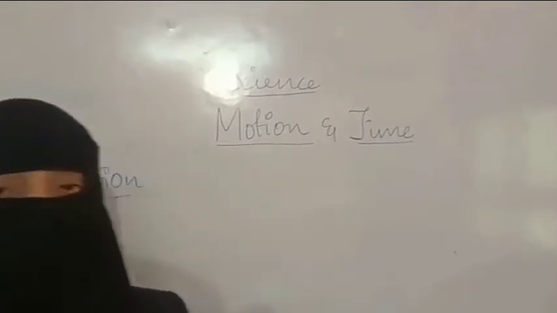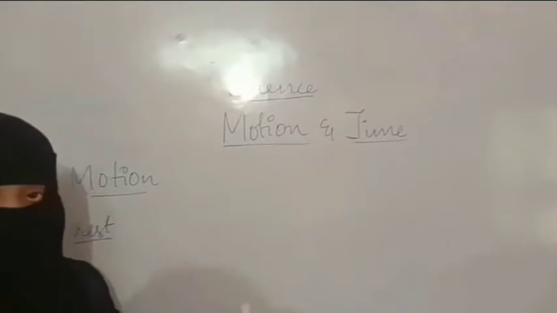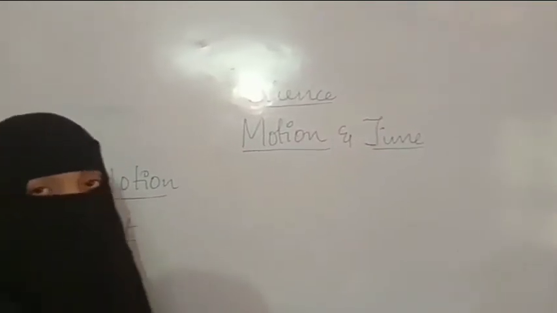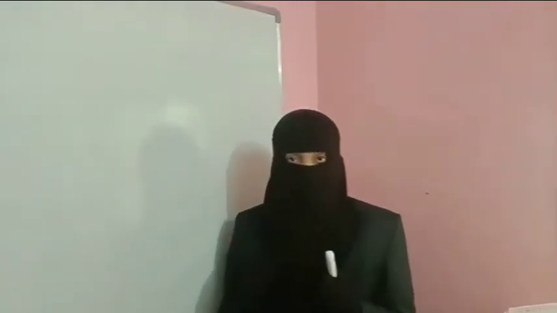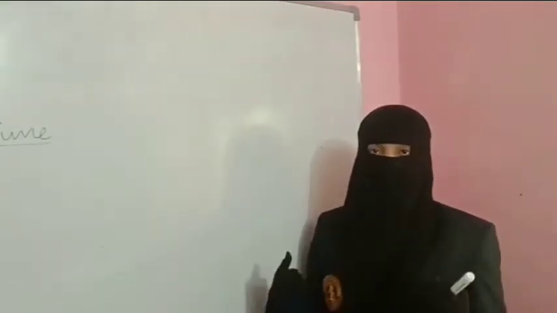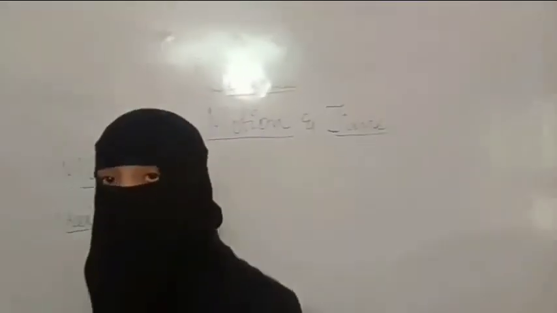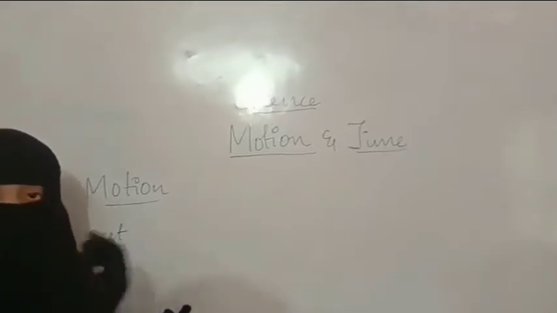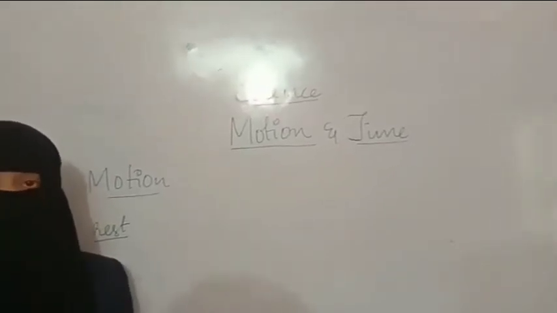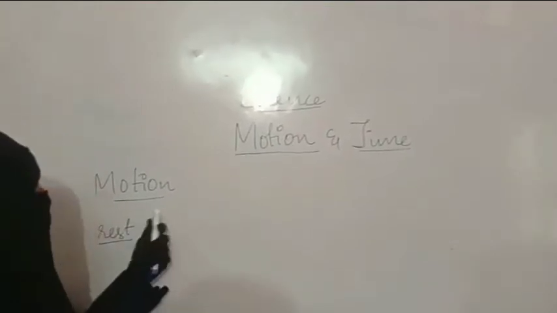So here you can take me as an example. I am an object, right? My surroundings are this side. Now when I am moving, within 2 seconds I may change my position. See, I am changing my position. I am an object which is changing position in a given time. Then I am said to be in motion. Now I am moving from one place to another place, taking some time, and my surroundings are getting changed. That is motion. An object is said to be in motion if there is a change in its surroundings in a given time.